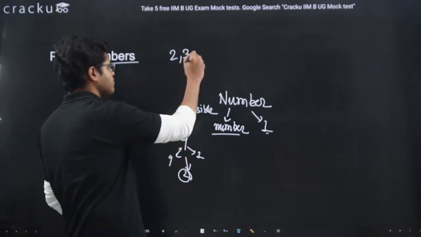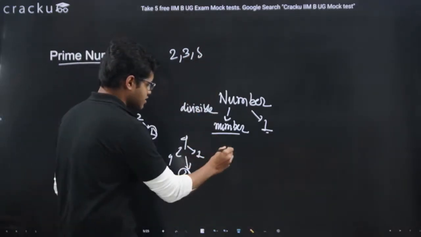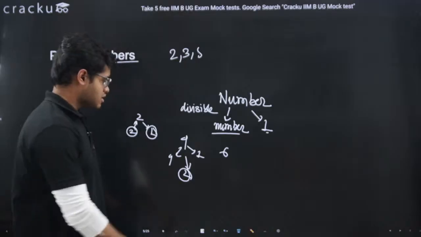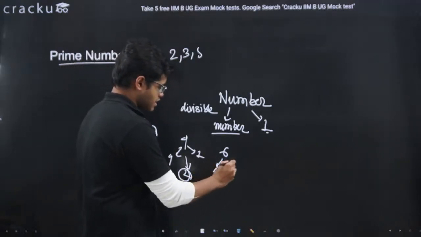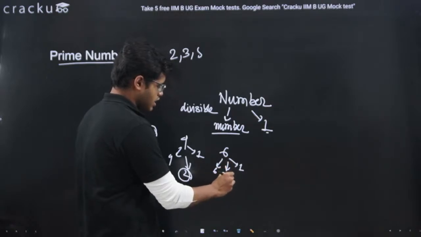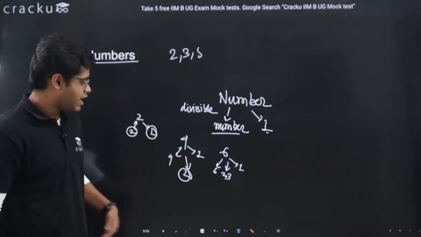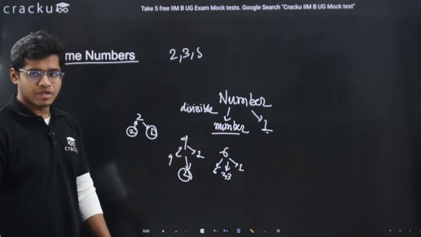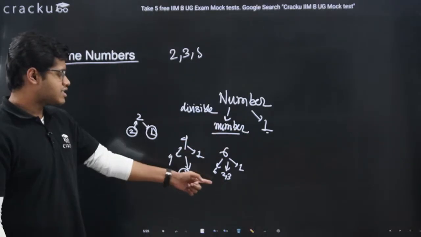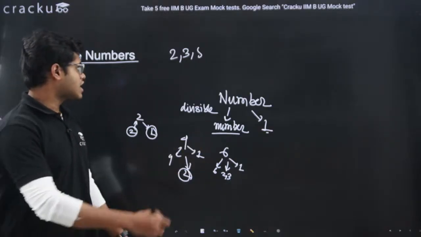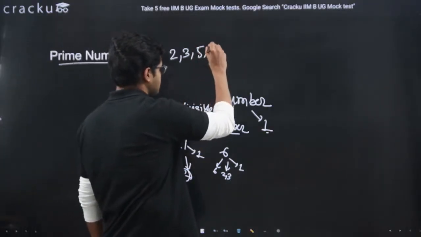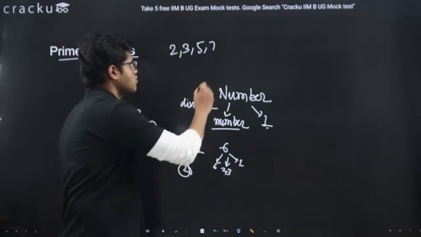Then is 5, again 6. Now 6 is divisible by 6 and by 1, but 6 is also divisible by 2 and 3. Again, our main condition is not being satisfied, so 6 is not a prime number. The next prime number is 7, after 5.